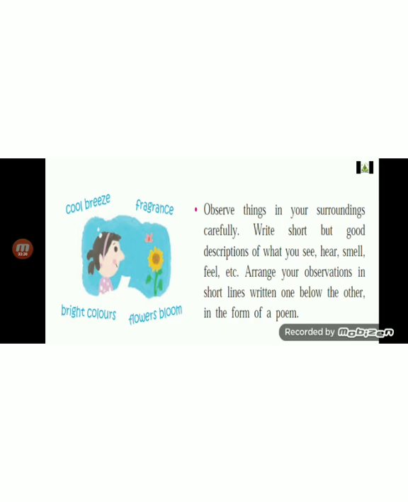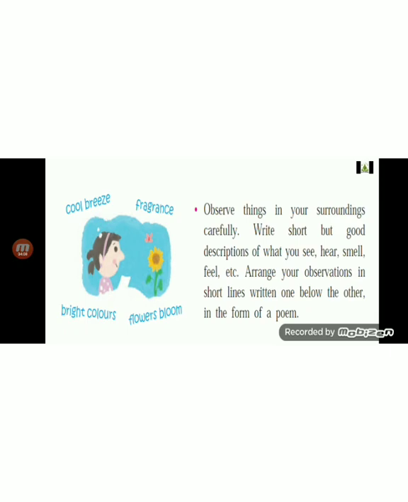Now, in this third tip, you need to observe the surroundings. If you can recall, in the previous lessons, we have done many poems regarding nature, wherein we have learned how to observe nature and the things around us. They are beautiful things around us. So, you need to observe your surroundings carefully and write a short but very good description of whatever you see, hear, smell or feel, anything it could be.